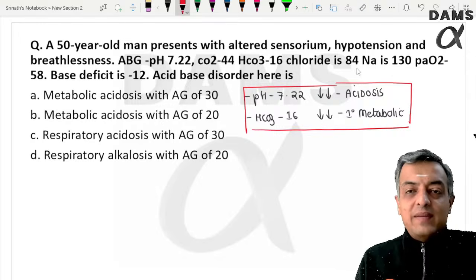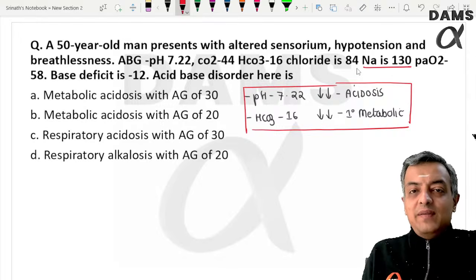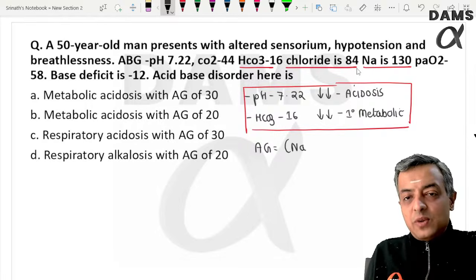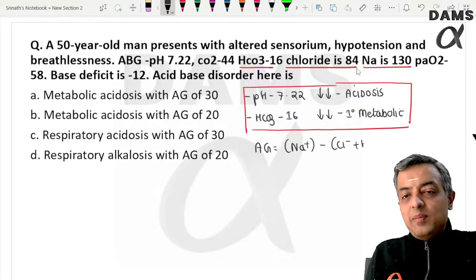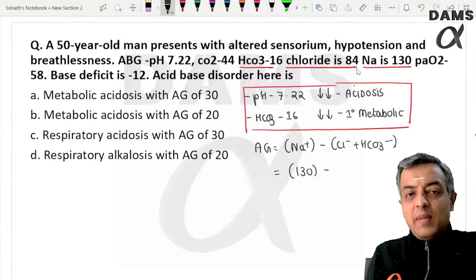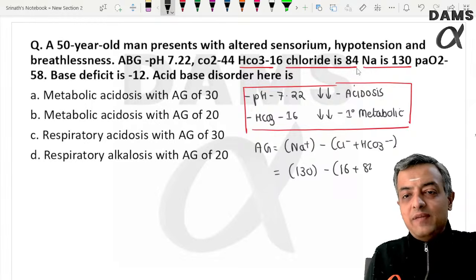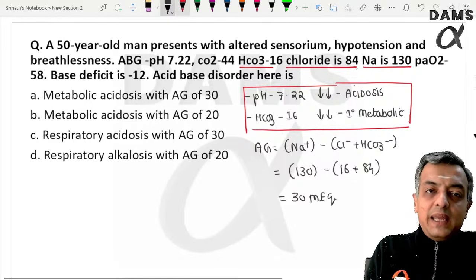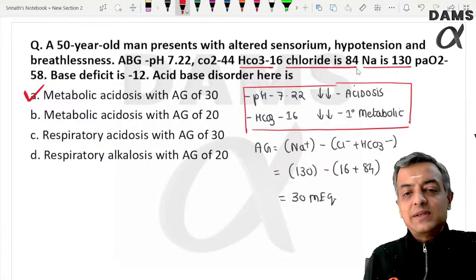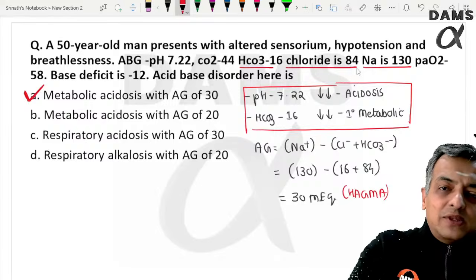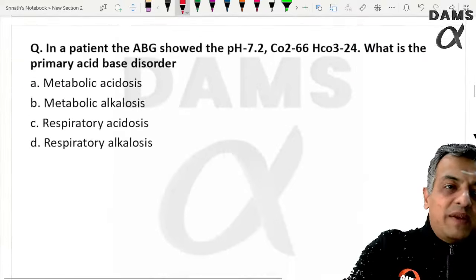So we already have the sodium value here. We have got the chloride value and we have got the bicarbonate value. So anion gap is equal to sodium minus the chloride plus the bicarbonate. So that is 130 minus 16 plus 84. So that is equal to 30 milliequivalent. So it is a high anion gap metabolic acidosis, was the diagnosis probably hinted in the question. Right? So simple calculation was there, not much difficult.